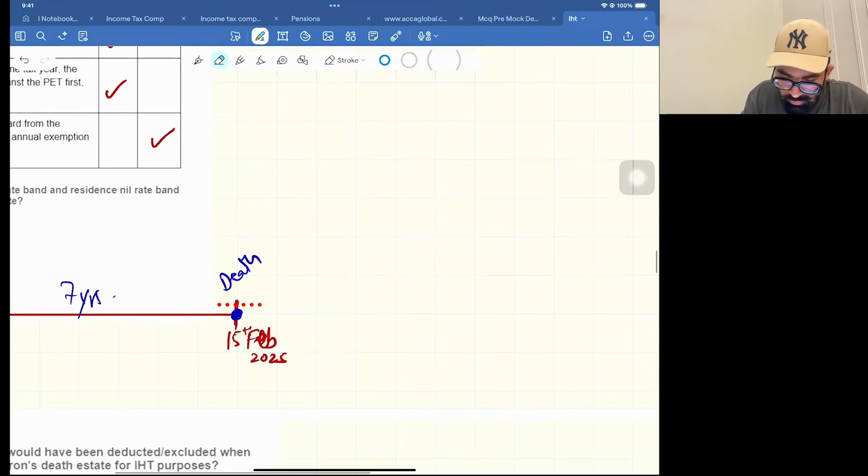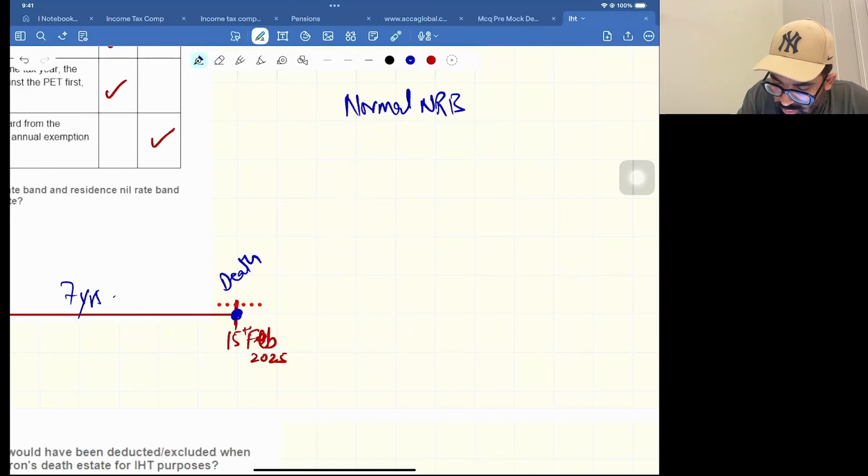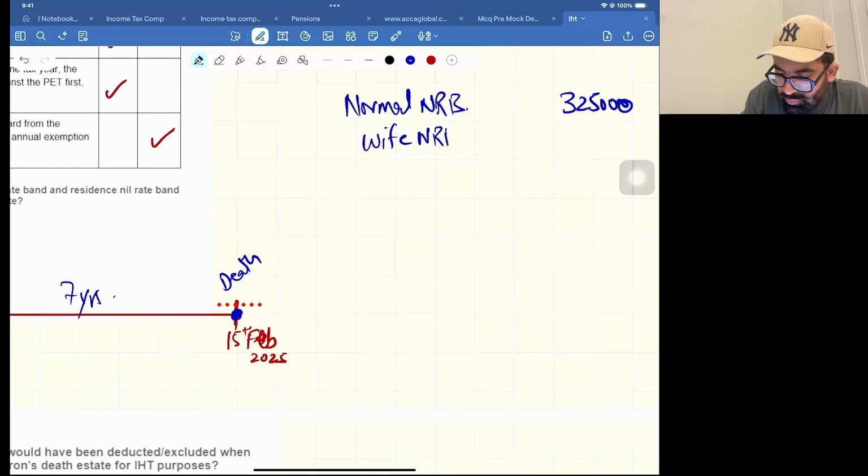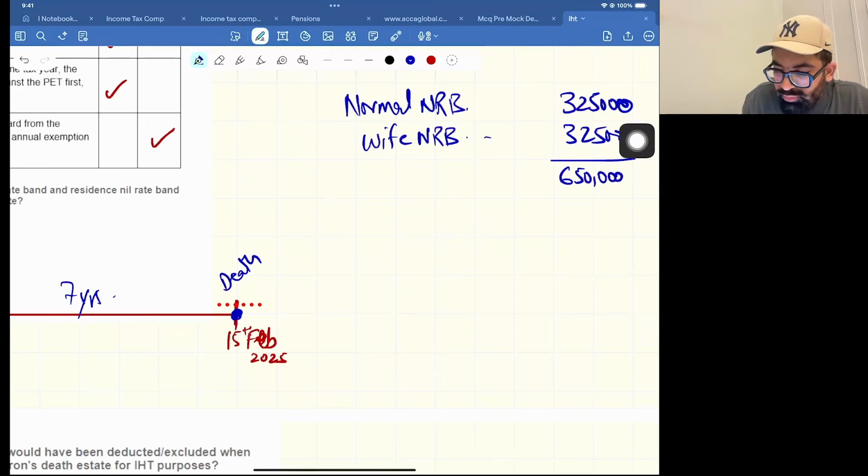So first of all, your normal NRB is 325,000 for the husband, and yes, when the wife died, she also didn't use any NRB, so the wife's NRB will also come here. So 325 plus 325 is 650,000. This is perfectly available for you. Now let's talk about residence NRB.